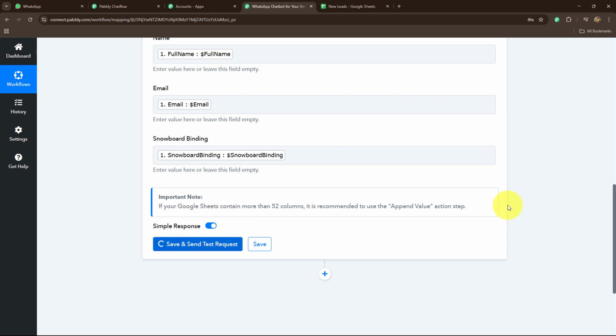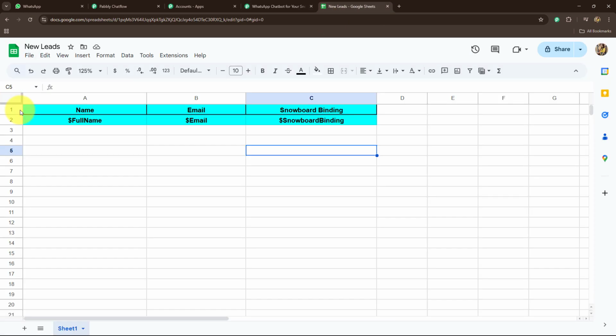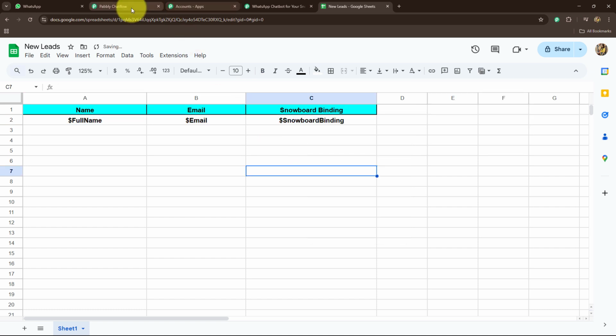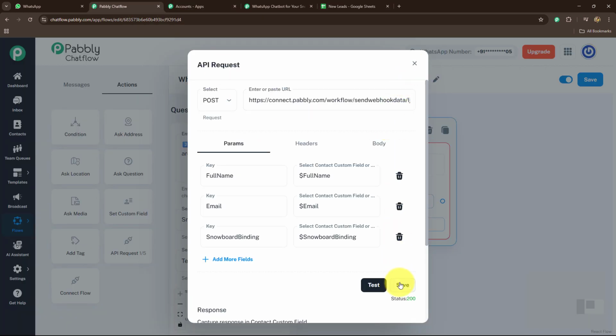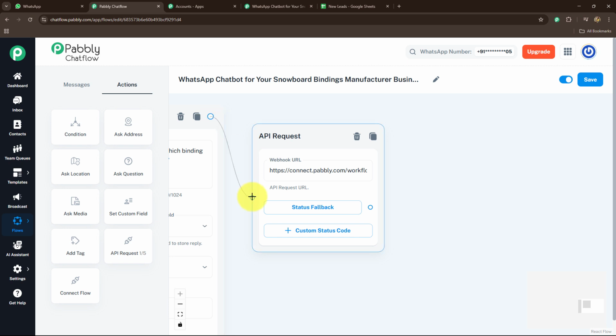Now let's click on the save and send test request button. We have received the response. We will go back to Google Sheets, and here you can see that the response is captured. Now, as I have done that, I'm going to click on save. As we have clicked on save, you can see that the response is accepted. I'm going to click on cross, and now we are going to further connect it with our flow.